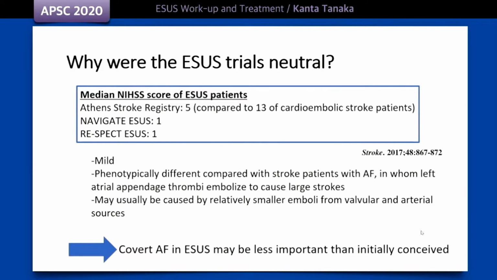ESUS is mild and seems phenotypically different compared with stroke patients with AF, in whom left atrial appendage thrombi embolize to cause large strokes. Many ESUS may be caused by relatively smaller emboli from valvular and arterial sources. Covert AF in ESUS may be less important than initially conceived, and this may explain why the ESUS trials were neutral.